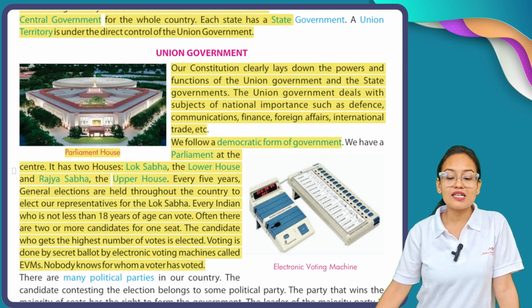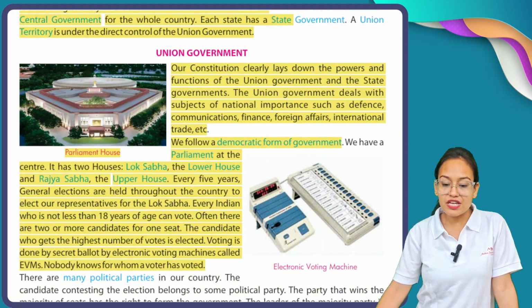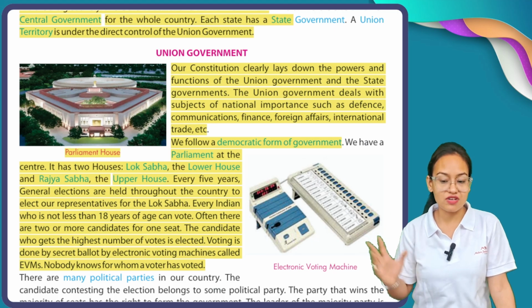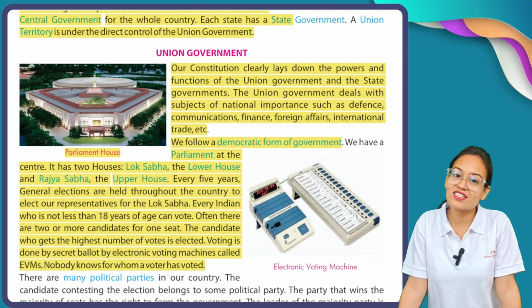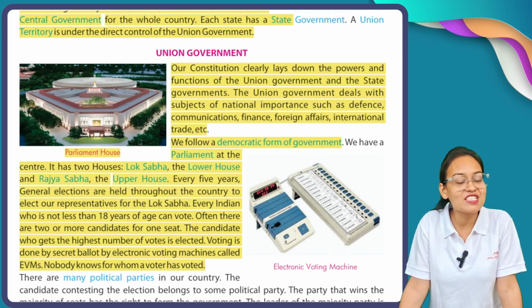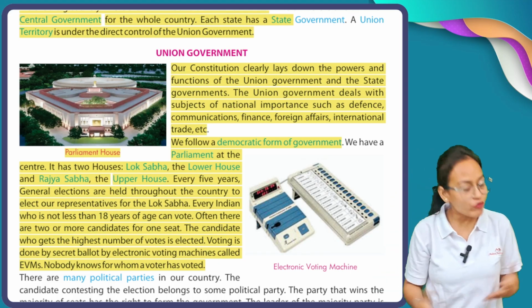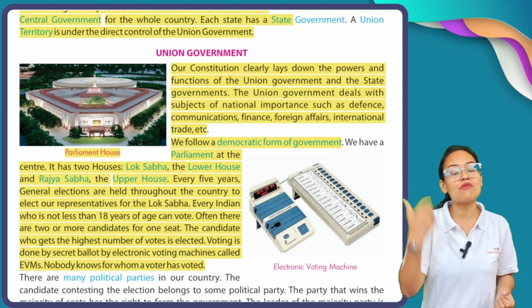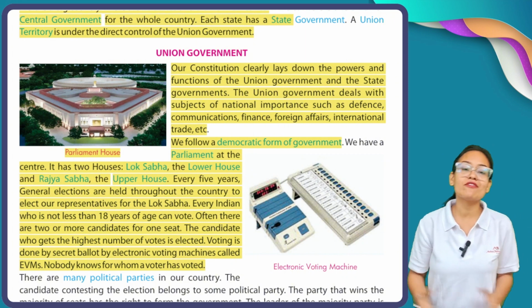We follow a democratic form of government. We have a parliament at the center. As you all know, India is a democratic country. And why is India a democratic country? Because we have the right to vote. We have the right to choose our own union government. That's why we follow the democratic form of government.